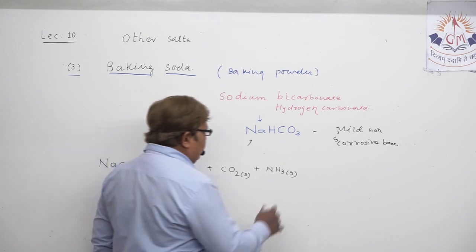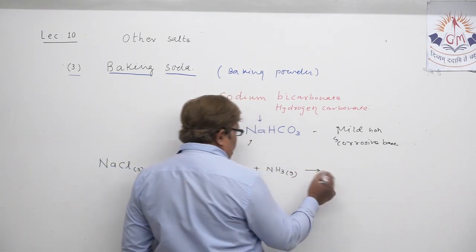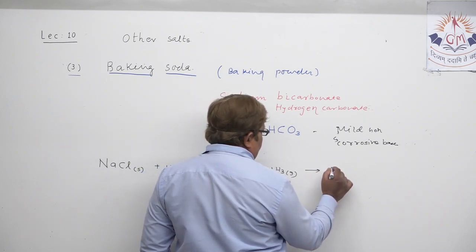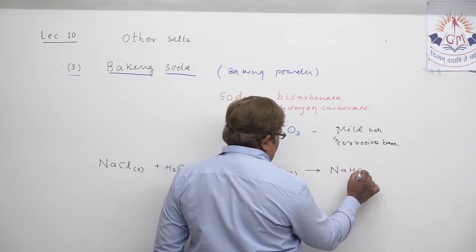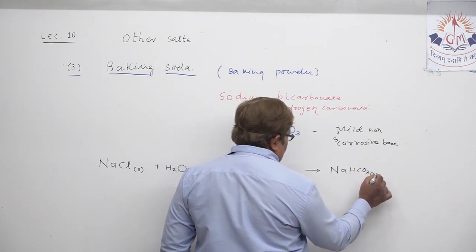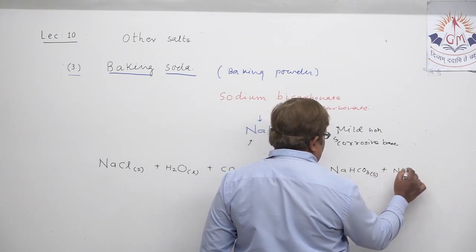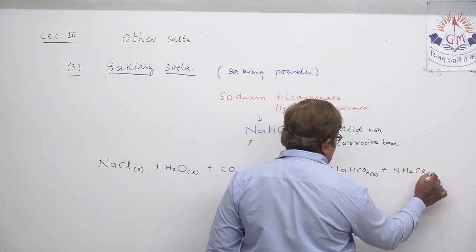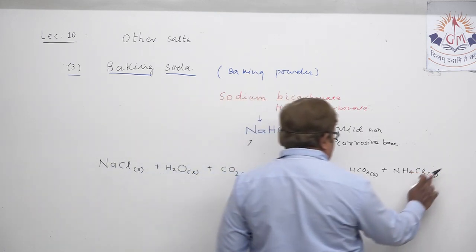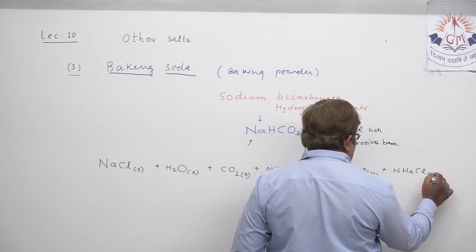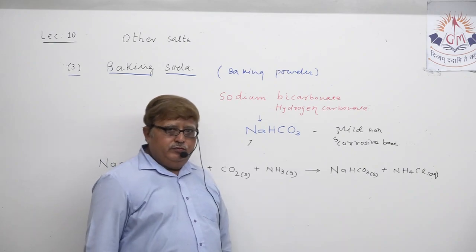Due to the reaction between all these raw materials, two products are obtained. One, that is NaHCO3, that is sodium bicarbonate, and another product obtained, that is ammonium chloride. Okay. So two products are obtained due to the reaction. So baking powder is obtained this way.